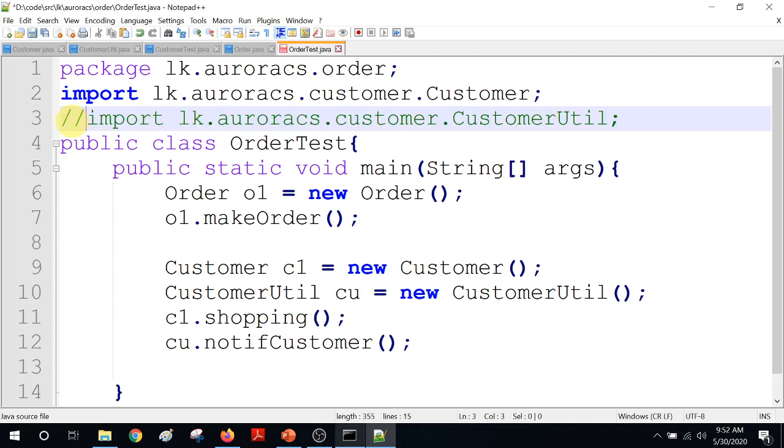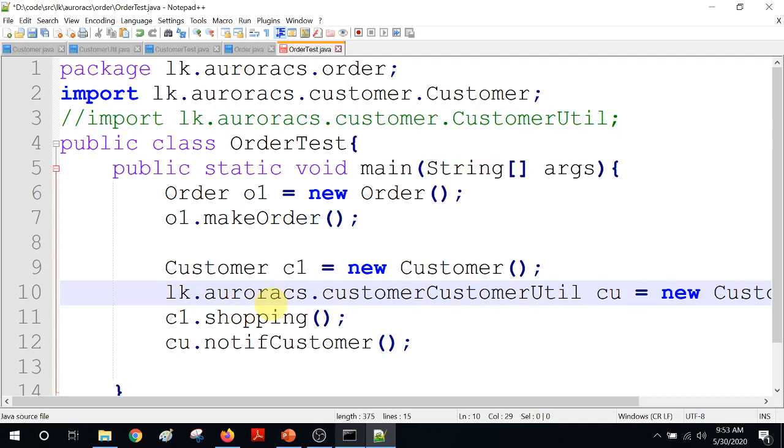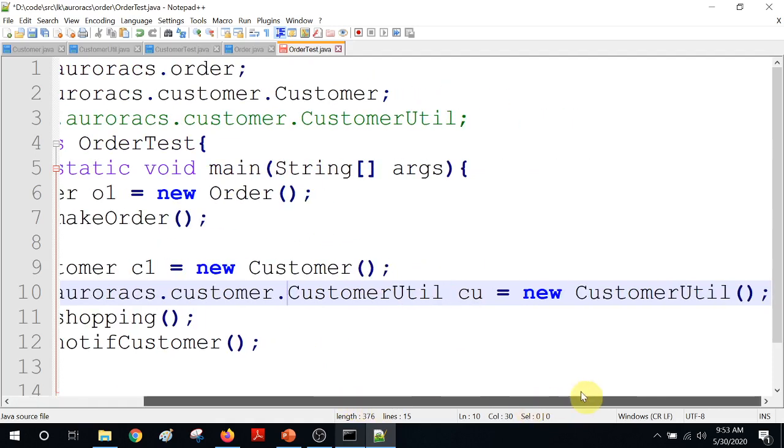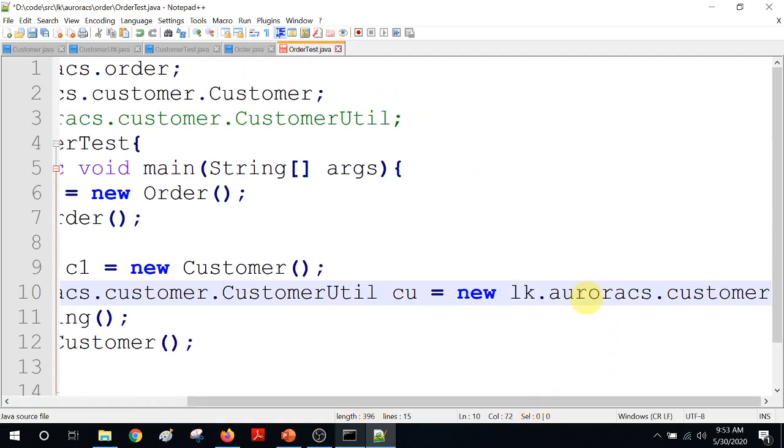Rather than importing, the second option is, if you don't want to import it, you have to specify the fully qualified class name. You can't just refer to the class name. For example, now I can't say customer util because I have not imported it. But now I can say something like this: lk.aurora.cs.customer.customer util. Right? Everywhere you have to do that.